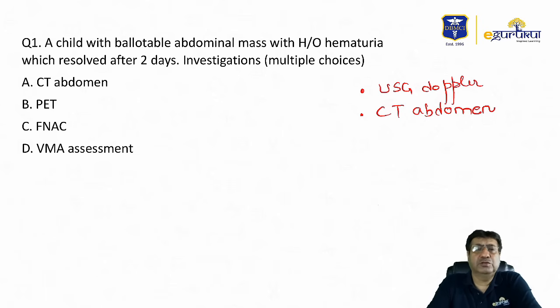Wilms tumors very commonly metastasize to areas such as the lungs. It can also go to the liver and the lymph nodes. So lymph nodes, liver, and lungs are very common areas where Wilms tumor metastasis spreads to.